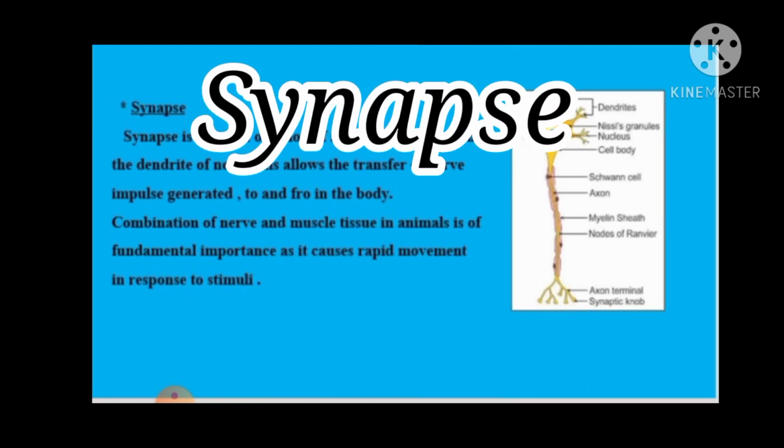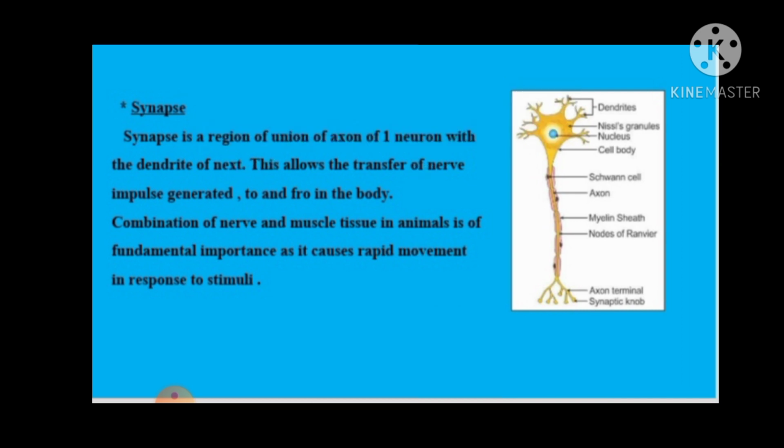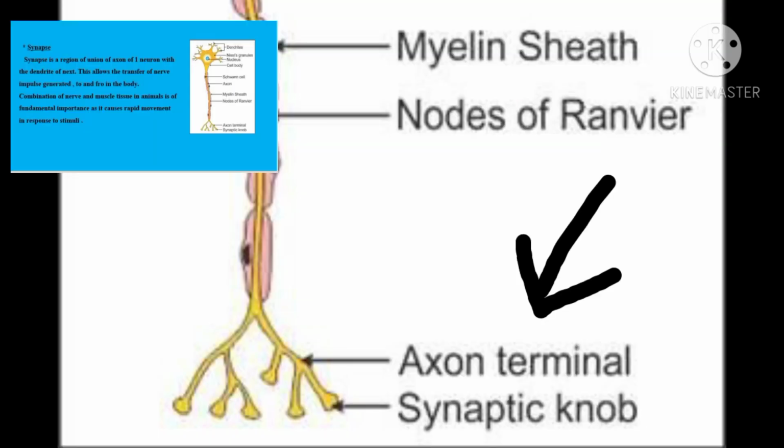Now synapse. Synapse is a region of union of axon of one neuron with the dendrite of the next. This allows the transfer of nerve impulse generated to and fro in the body. Meaning thereby, what is synapse? Synapse is the region where the axon of one neuron combines with the dendrite of the next, and they make a chain-like structure so that the impulses may be transmitted from one neuron to another, and the impulses generated in our body can be transmitted both to and fro, okay, in our body.